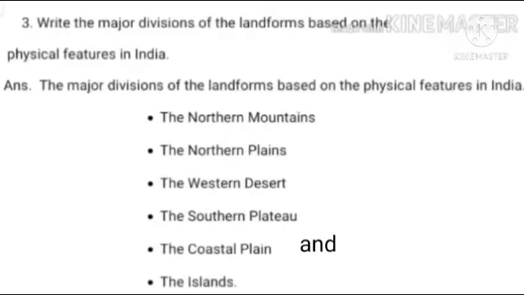The answer is: the major divisions of the landforms based on the physical features in India are the northern mountains, the northern plains, the western desert, the southern plateau, the coastal plains and the islands. These are India's physical features.